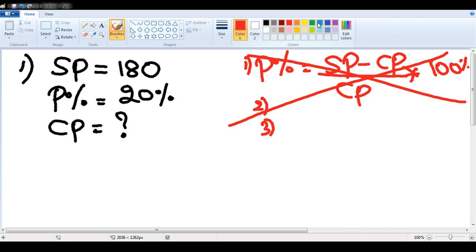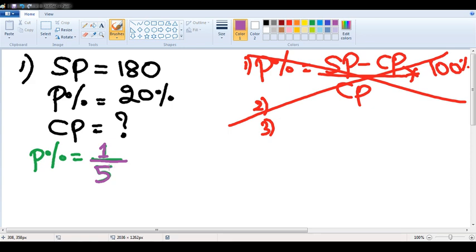Now listen to the way we solve the problems. Profit percentage is 20%. 20% is 20 by 100. 20 by 100 is 1 by 5. Now everyone listen to this carefully. You have a numerator, you also have a denominator. Your denominator will always represent your initial value.